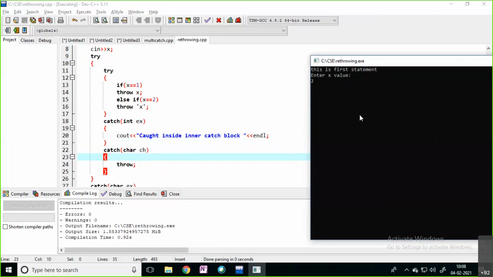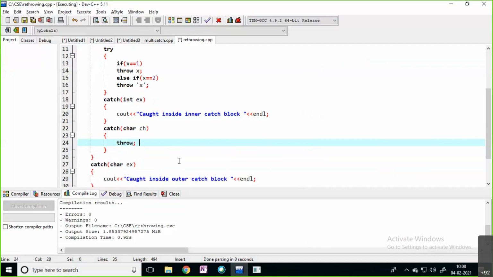How is it? Just see this output now. Caught inside outer catch block. The exception is handled outside the inner catch block, not inside it. Here you are handling outside the catch block. The major concept here is rethrowing. You are rethrowing here. Simply, instead of handling the situation, you are rethrowing the exception.